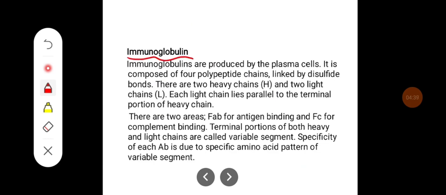Immunoglobulins. Immunoglobulins are produced by the plasma cells. It is composed of 4 polypeptide chains linked by disulfide bonds. There are 2 heavy chains which are denoted by H and 2 light chains which are denoted by L. Each light chain lies parallel to the terminal portions of the heavy chain.